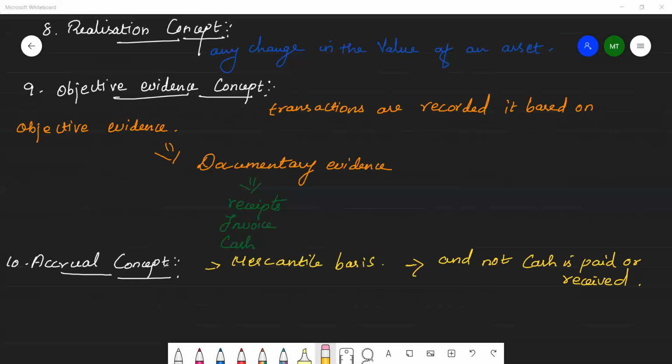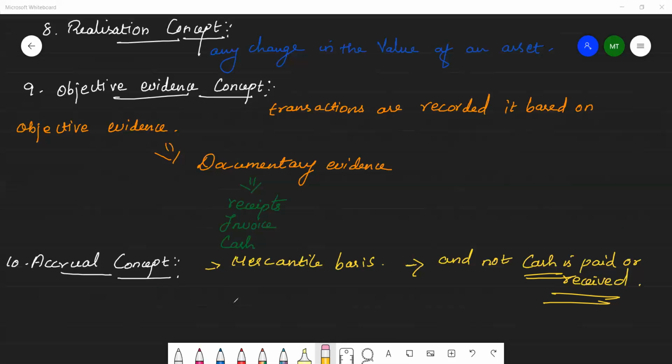So accrual concept means we have not received cash immediately. When we purchase or sell on credit, cash is not paid immediately. For example, rent for the month of March has not been paid and its accounting period is 1/4/2017 to 31/3/2018.